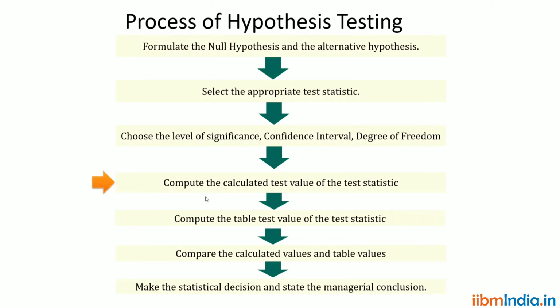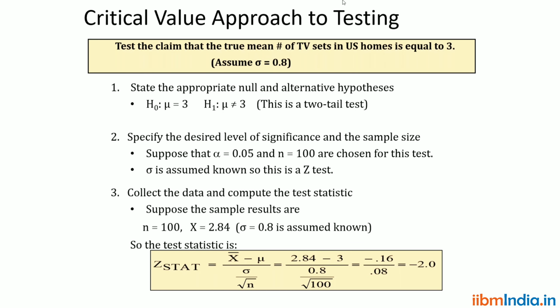The fourth step is compute the calculated test value. Computing the calculated test value is the fourth step, by using formula. Let me give an example. Test the claim that the true number of TV sets in US homes is equal to 3.